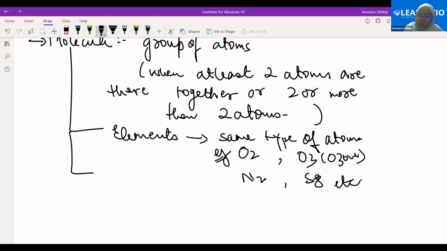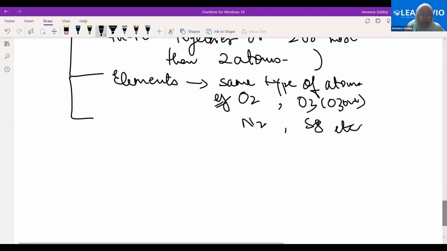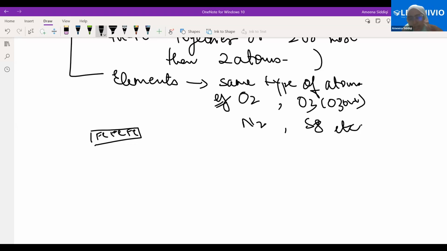Clear? Now see, first let's only discuss elements so that you are not confused. In day-to-day life, let's take an example of an iron rod. It will have iron atoms. Let's say we have iron, iron, iron, three to four atoms.